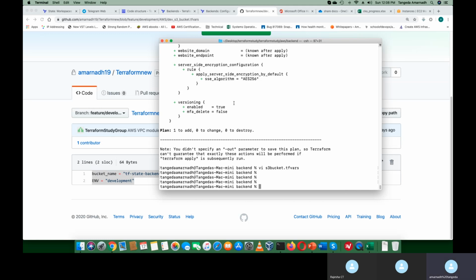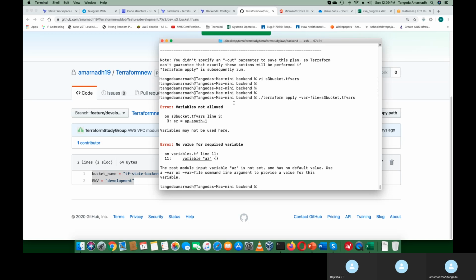Okay, let's try to execute the script. Terraform apply hyphen var hyphen file. Give the file name as S3. No value for the required variable.